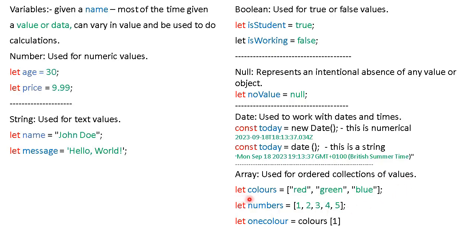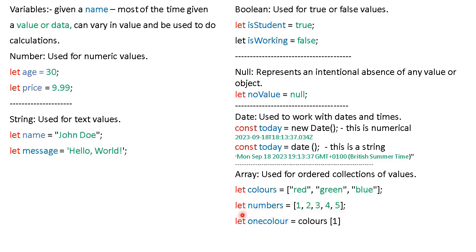So again, we use let, we're declaring a variable, we give it a name, and this is a string array. So it's got red, green and blue in this colors variable. So it's got three values. Here we've got a numbered array, so it contains numbers. So again, we've got 1, 2, 3, 4, 5.